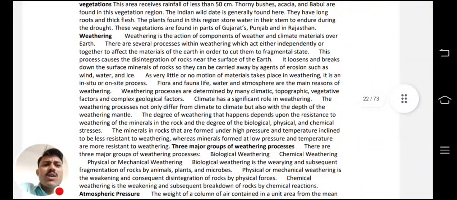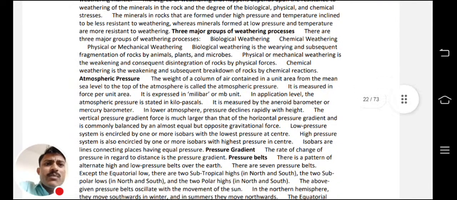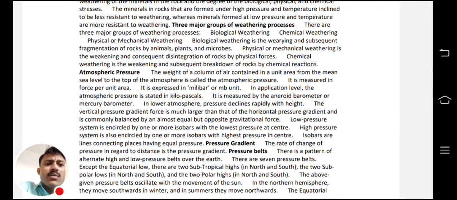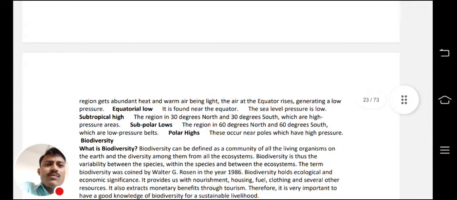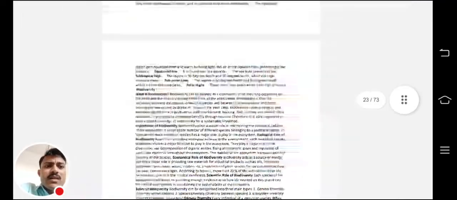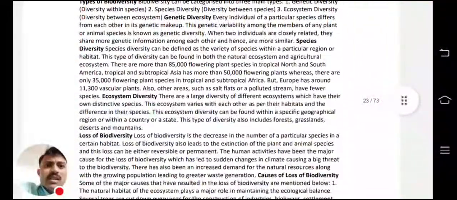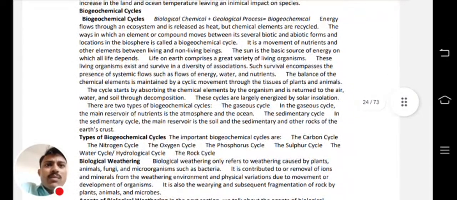Now the weathering and soil erosion, weathering processes. Which are the major weathering processes? Atmospheric pressure, pressure gradient, pressure belt, like that. Okay, now what is biodiversity? So biodiversity related one entire chapter is there. So biodiversity and everything. So loss of biodiversity, how it happens, conservation of biodiversity.